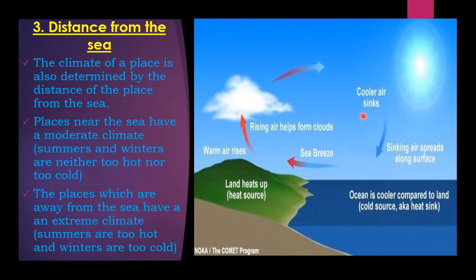Here there is a sun. Cooler air sinks. Rising air helps form clouds. Sea breeze. Sinking air spreads along the surface. Ocean is cooler compared to land. Cold source, heat sink. Land heats up, heat source. So warm air rises. See, look at this. This is the sun. Cooler air sinks. Sea breeze. Warmer air is rising up, and finally the rising air helps form clouds.